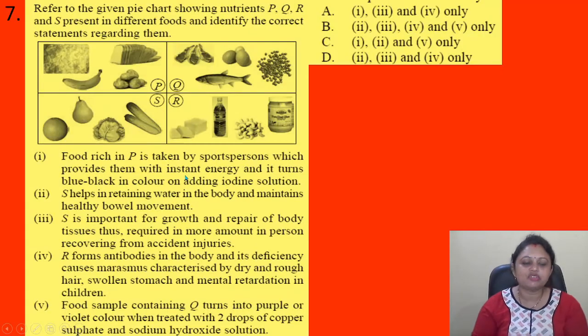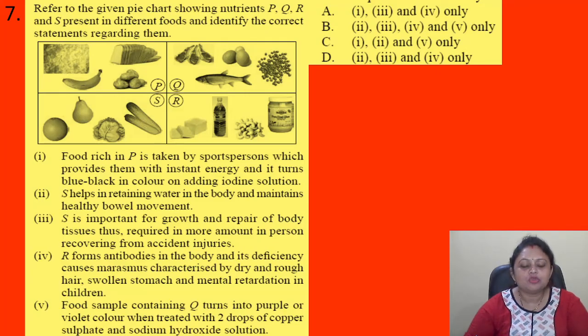Coming to the next question. Refer to the given pie chart showing nutrients P, Q, R and S present in different foods and identify the correct statement regarding them. So P, Q, R, S is there. Option 1, food rich in P is taken by sports persons, which provides them with instant energy and it turns blue-black in color on adding iodine solution. Option 2, S helps in retaining water in the body and maintains healthy bowel movement.